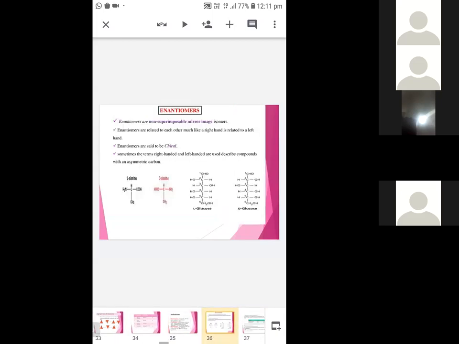Let's see in detail. The enantiomers are non-superimposable mirror image isomers. See the examples. They are chiral, and the enantiomer pairs are L-alanine and D-alanine, L-glucose and D-glucose.